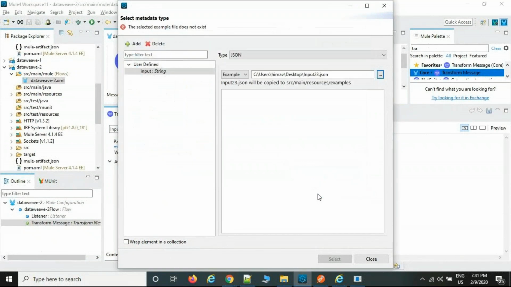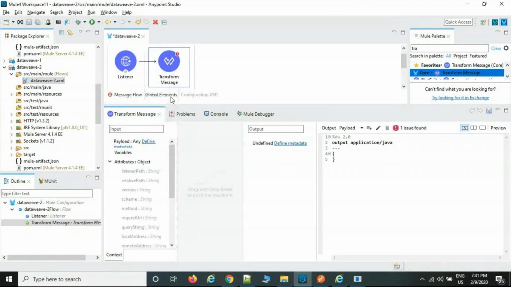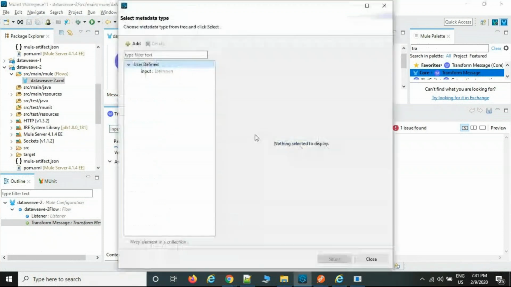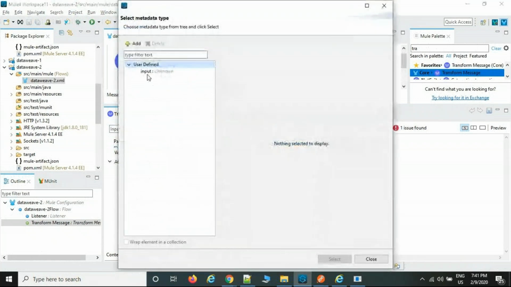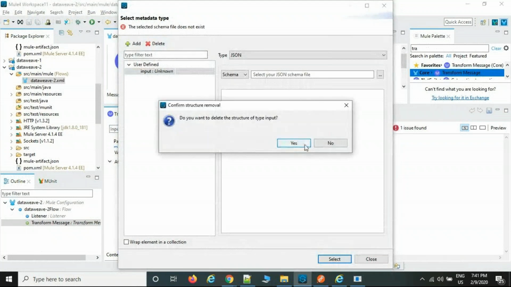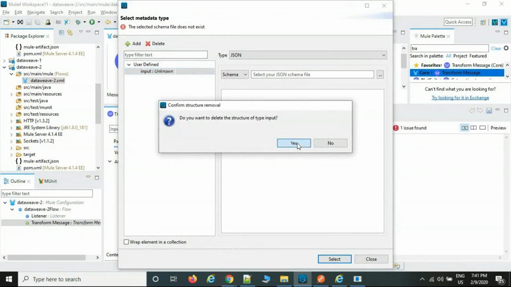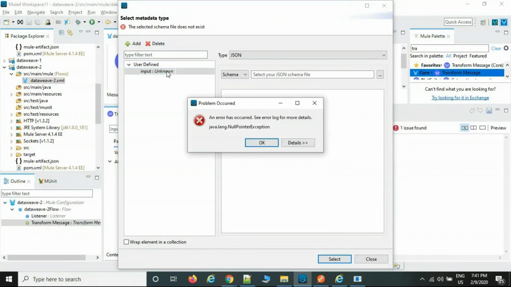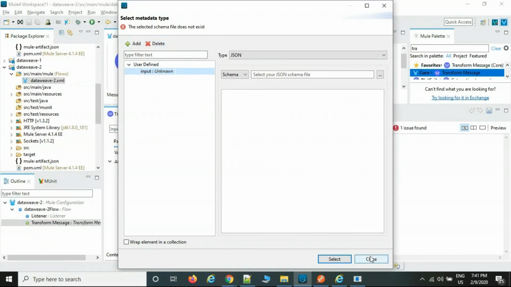Sometimes it will take time to load the data. Now you can see input. Something is not updated. Metadata sometimes takes time to load the data. Do you want to delete the structure?